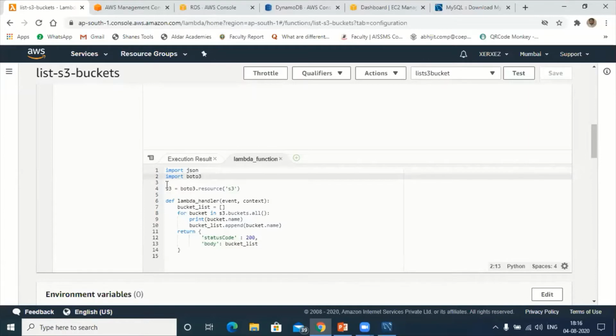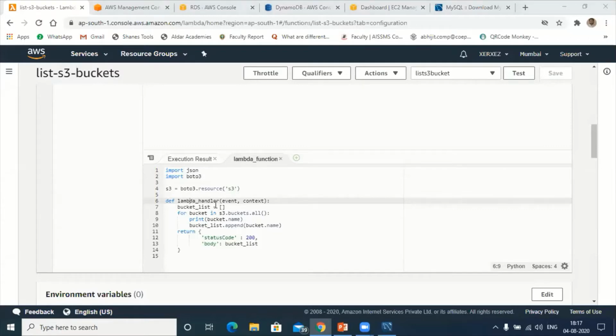I'm creating one variable called s3, to fetch the data using Boto, and all that data will be stored here in s3. Next I'm creating one definition called lambda_handler. Yesterday we misplaced this. We typed it wrongly, and that's the reason we were not getting the result. Actually the handler name should be lambda_handler. This was the mistake we made yesterday.